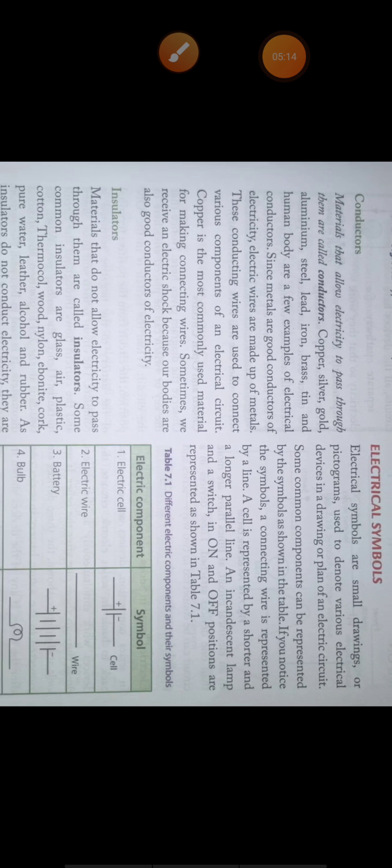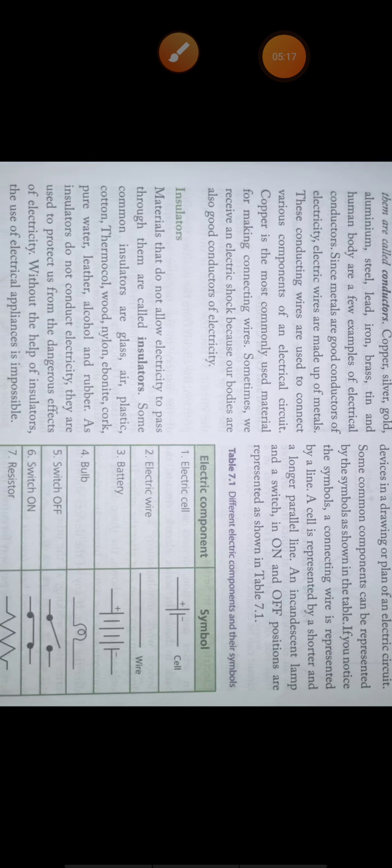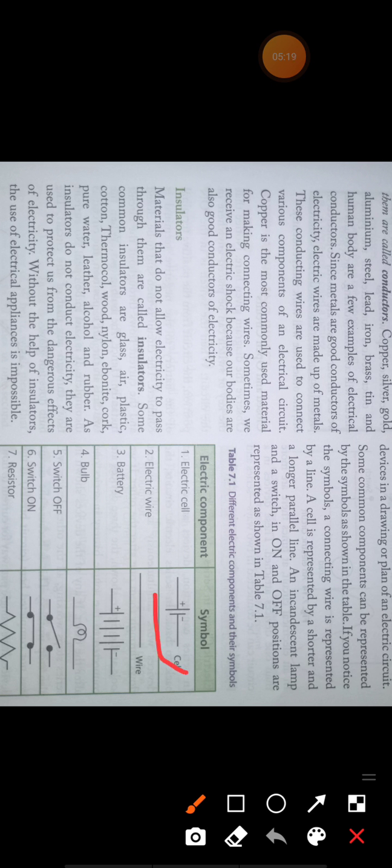Now electrical symbols. We use some drawings to represent various electrical devices. For example, the electrical cell is denoted by this symbol. One is a long line, then a short line, and then two horizontal lines. This long line represents the positive terminal.